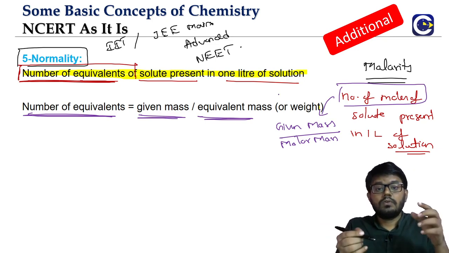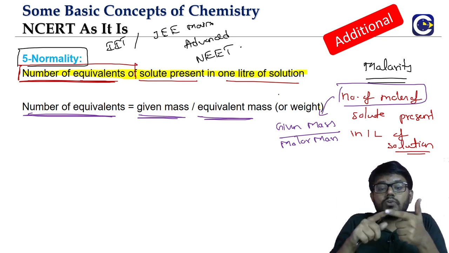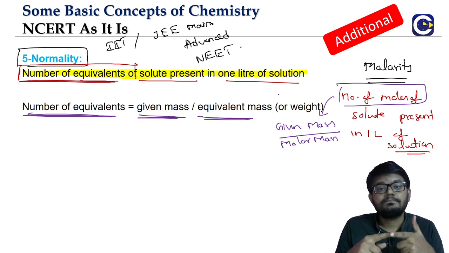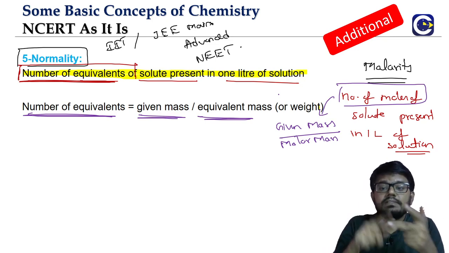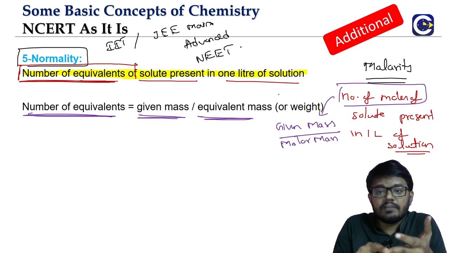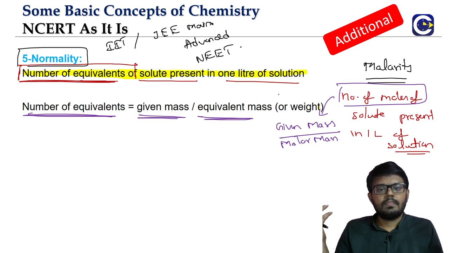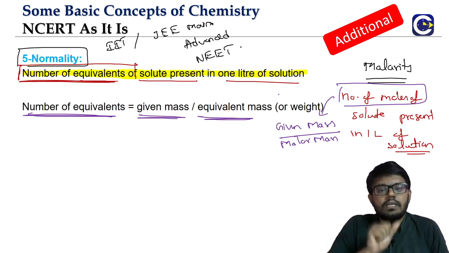So if you want to know normality, we should know how to calculate the number of equivalents. And for that, we should know what this equivalent weight is. If we understand equivalent weight, that's it. So we'll see how to calculate the equivalent weight or equivalent mass.